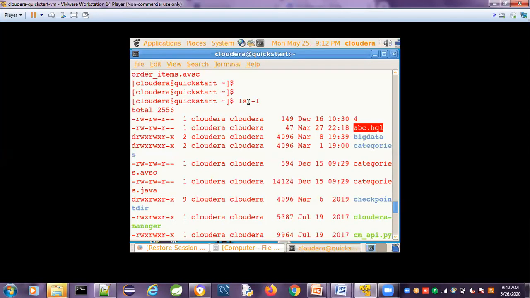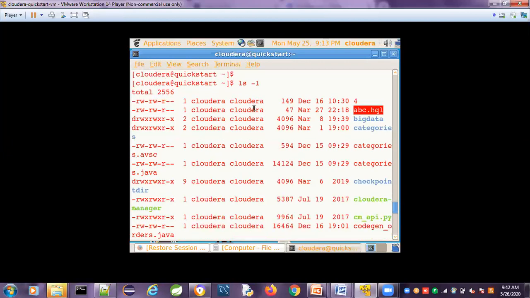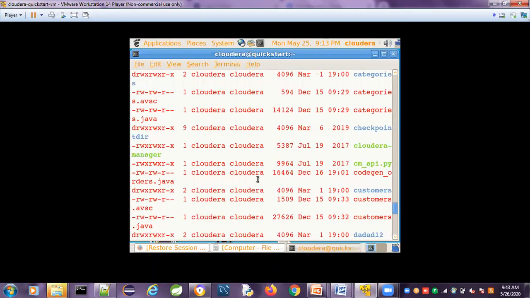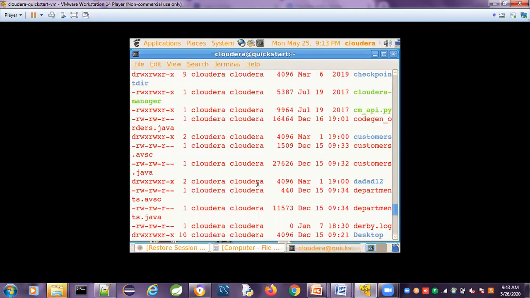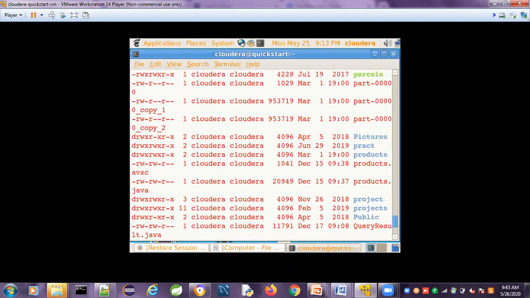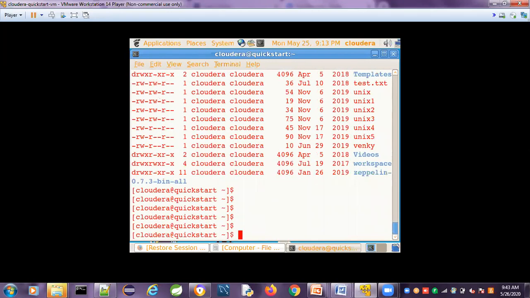Simply I can give the ls command. It will list the files and directories. When I give ls -l, it gives the long listing of all the files and directories. What is in the long listing? Whether it is a file or directory, what is the size, the number of links, when it was created, all the things will be displayed in the ls -l command. L is the long listing option.